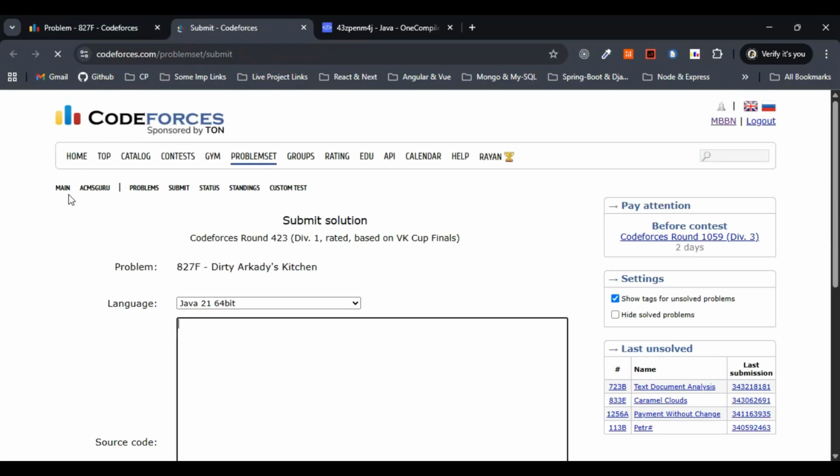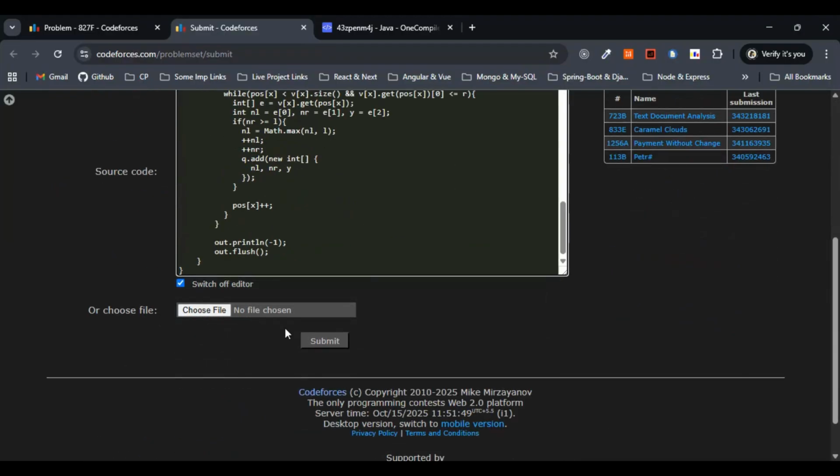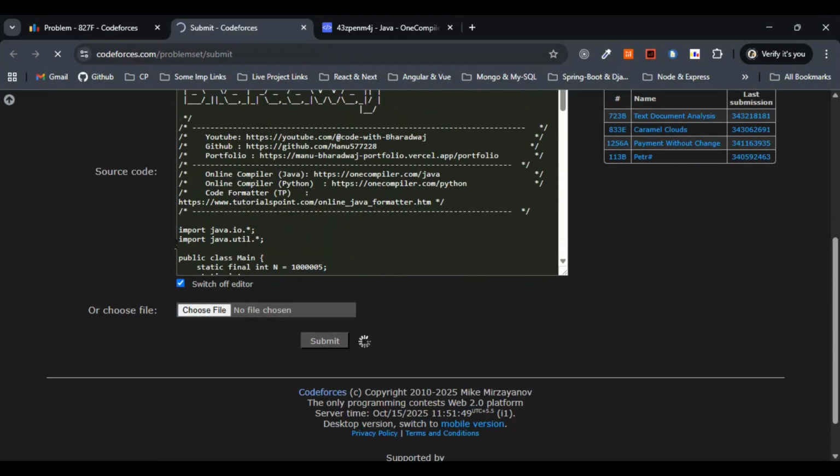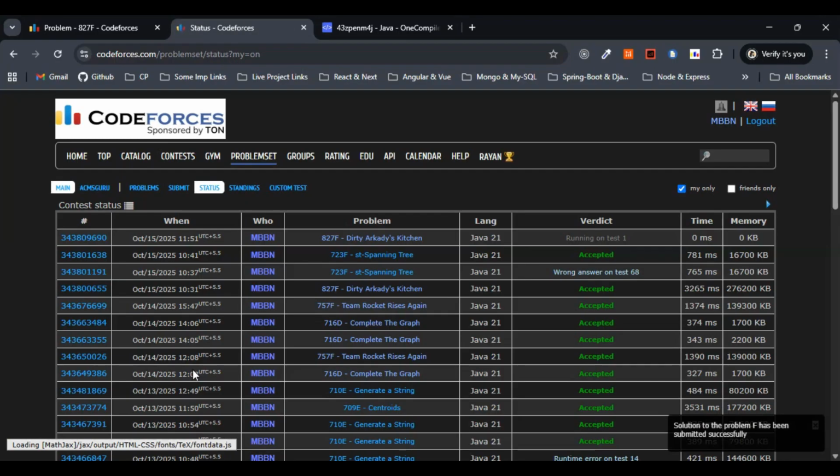Let's wait for some time. Yeah. Let me paste the code and hit the submit button. I hope this works for all the test cases. Let's see. Let's wait for some time. Running on 25, 30.